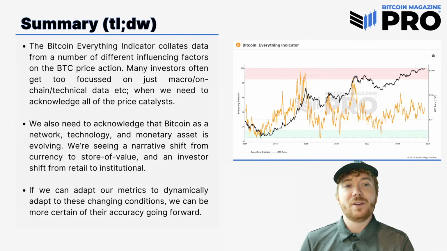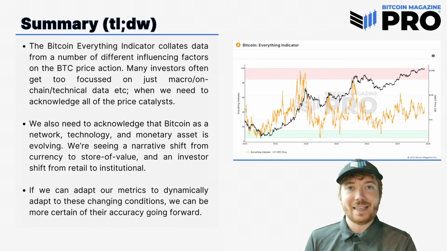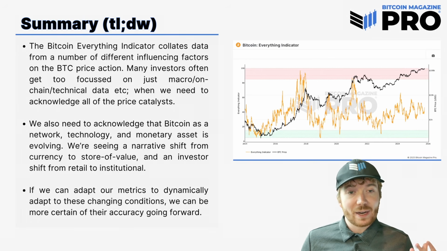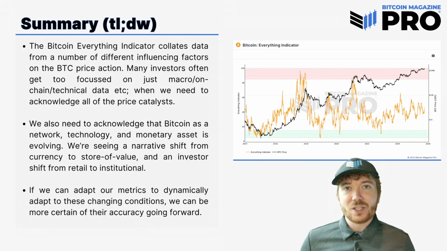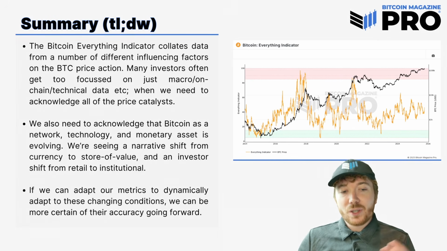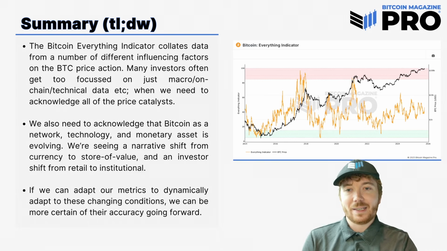But what we also need to acknowledge is that Bitcoin as a network, technology, and monetary asset is evolving. We've gone from an electronic peer-to-peer currency to now a store of value, which was mainly traded previously by retail, to now big institutional and potentially sovereign state holders, which of course is changing how Bitcoin is being used as a technology, used as a network, and being held and stored as a monetary asset. So if we can dynamically adapt our metrics to these changing conditions, we can be more certain of their accuracy going forward. And when looking at the Bitcoin Everything Indicator over a 2-year rolling basis, I think it looks incredibly accurate and useful going forward. So it's definitely one I'll be watching.